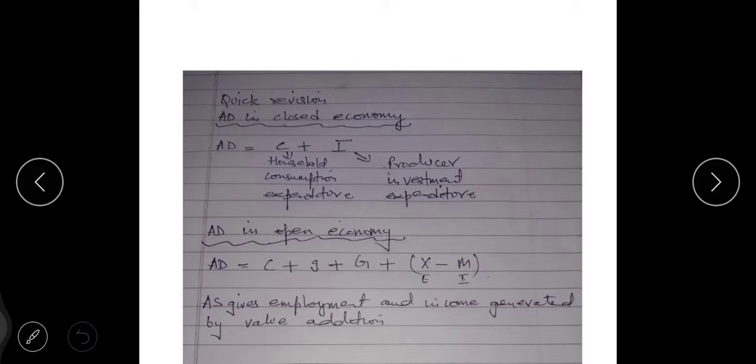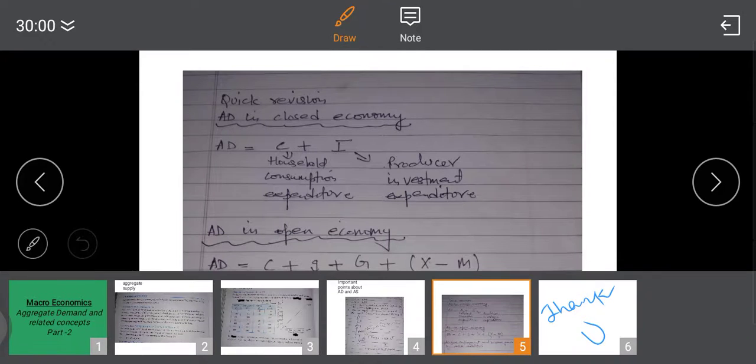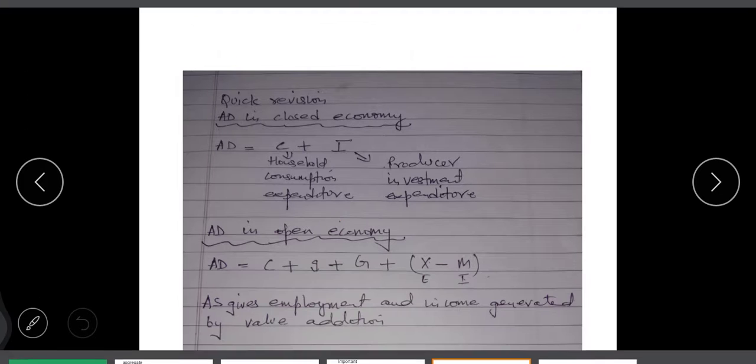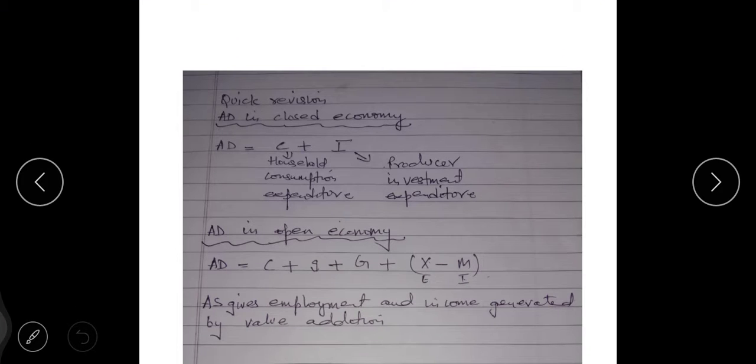AD is equal to C plus I, means consumption, household expenditure. Consumption means your household sectors consuming goods and services and spending money. And your producers have investment expenditures, means your private sectors invest money for producing goods and services. So this is the closed economy.